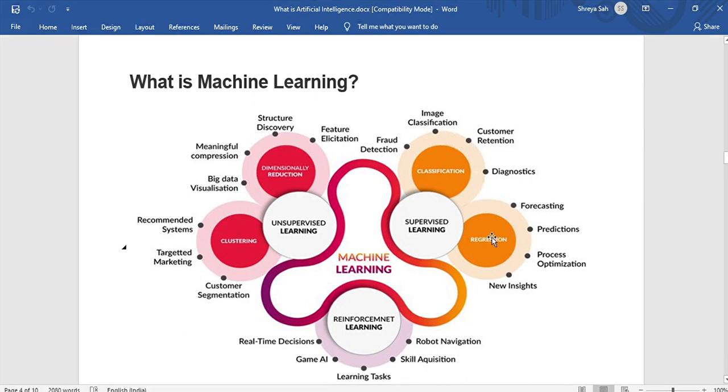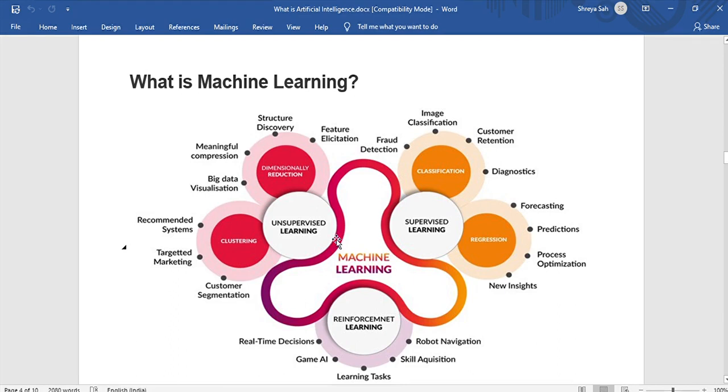In regression we have forecasting. As a data scientist, forecasting is very important: future forecasting about different things based on past data. These are a few problems which you will encounter on a daily basis. Then predictions, process optimization, new insights. To find out all these things, we'll have to use regression.